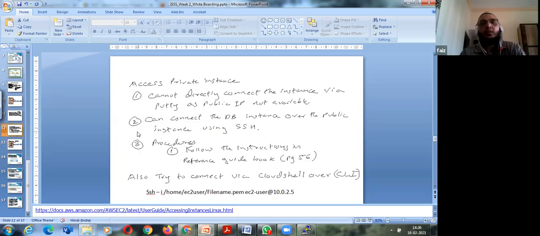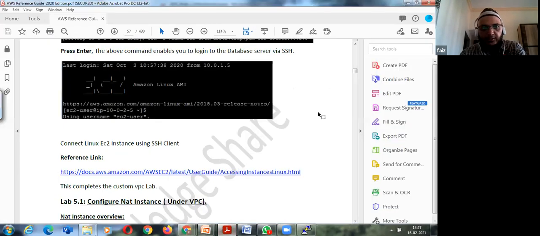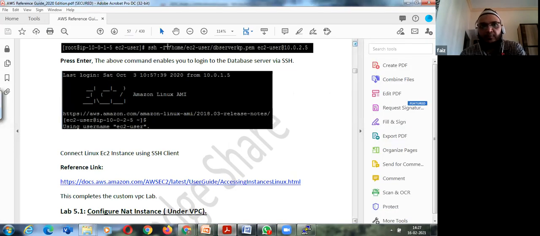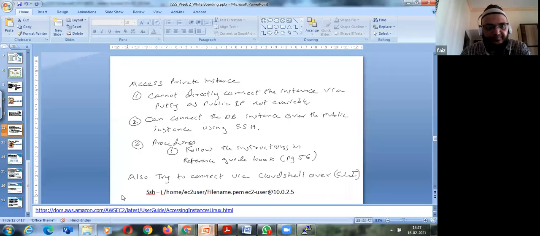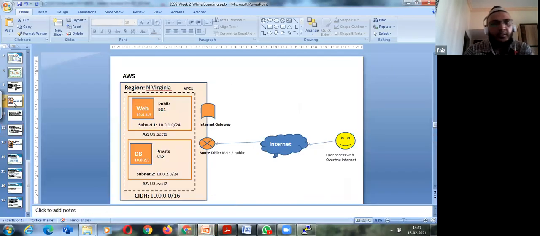So now we saw how to connect. I'll just post this because in my notes it's a screenshot. I will not be able to copy this, but I'll post it in my resource links or on the WhatsApp.